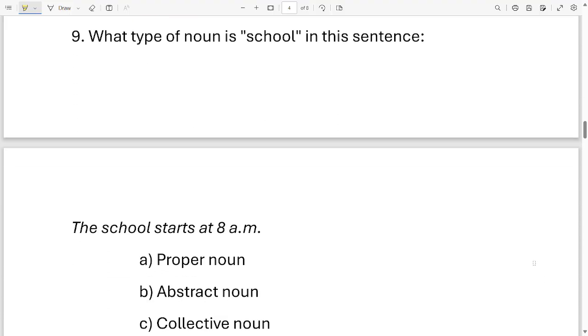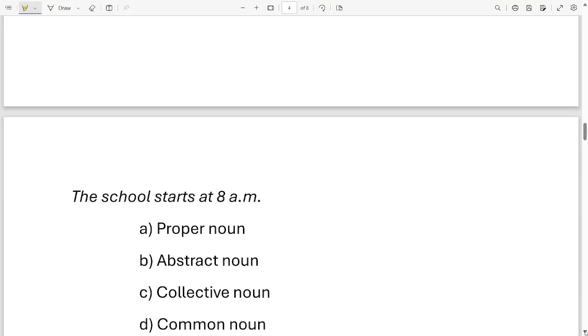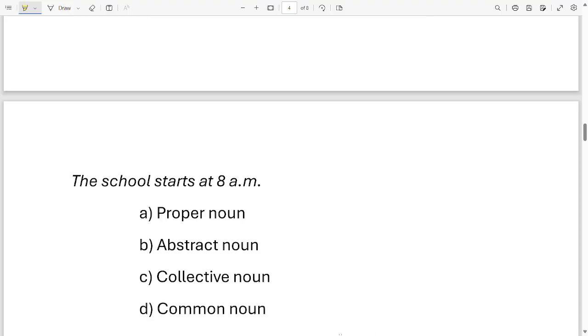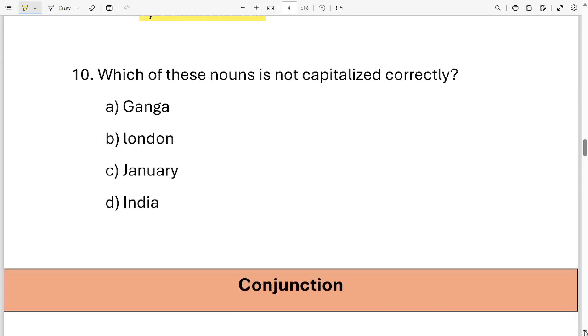Next question. What type of noun is school in this sentence? The school starts at 8 a.m. So, what type of noun is school? Is it a proper noun? Is it an abstract noun? Is it a collective noun or is it a common noun? Which type of noun is school? It is option D, common noun. If you all got it right, give yourself 1 mark again.